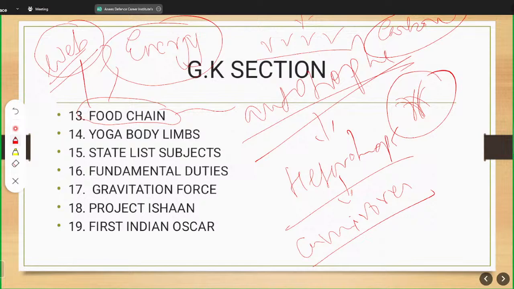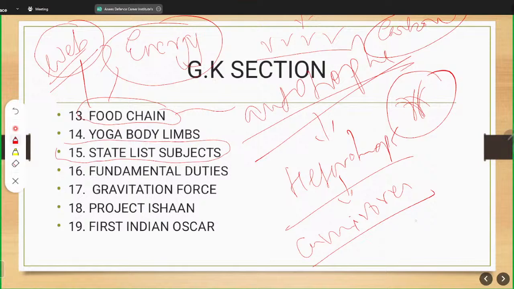In this, the examiner is expecting you to know the main important limbs or important body parts, which are very helpful, as health is an important criterion these days. Now there is question number 15, which is related to state list subjects.